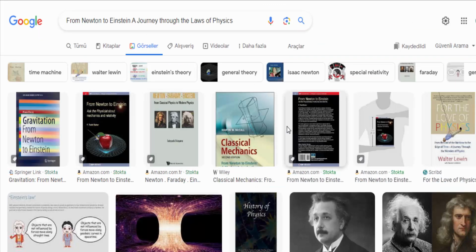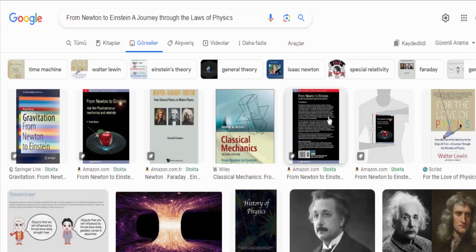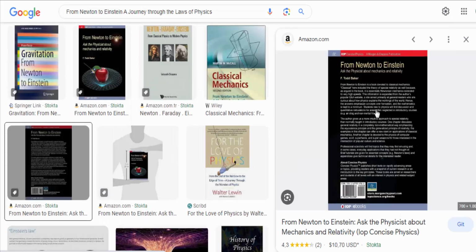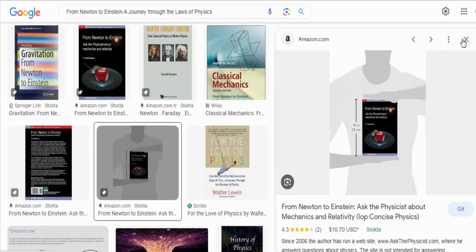General relativity made several successful predictions, including the bending of light around massive objects and the existence of black holes. It provided a new understanding of the structure and evolution of the universe on the largest scales.